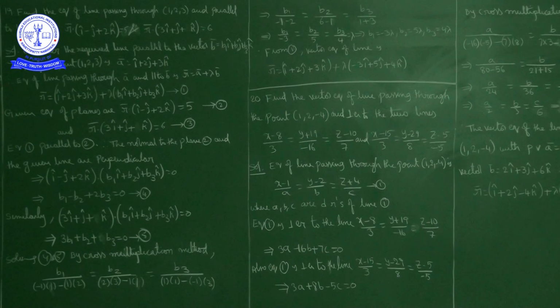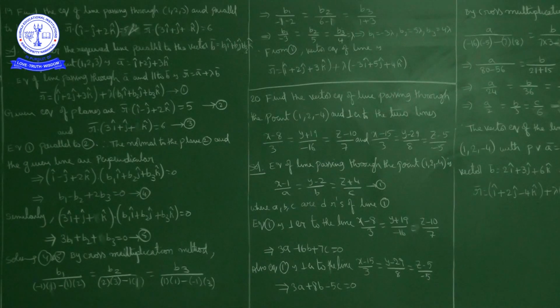Okay, so here, passing through the given point, let the line be parallel to a vector b bar equal to b1 i cap plus b2 j cap plus b3 k cap. Then what can we write as the vector equation of the line? R bar is equal to, the passing through point is (1, 2, 3), so its position vector a bar is equal to i cap plus 2j cap plus 3k cap.